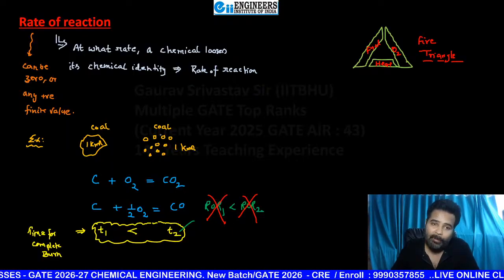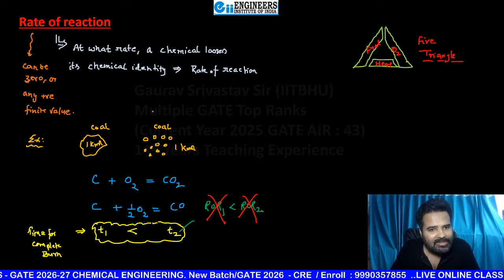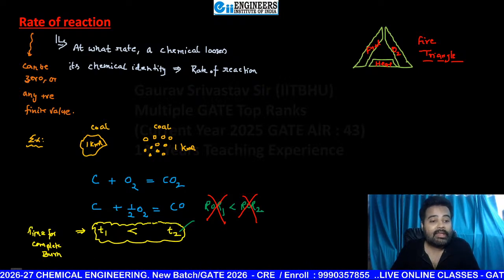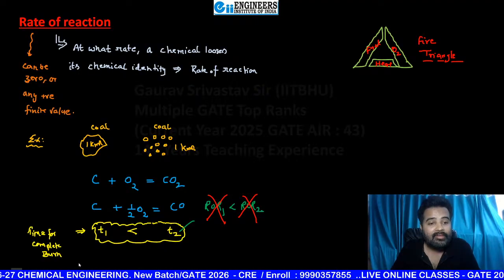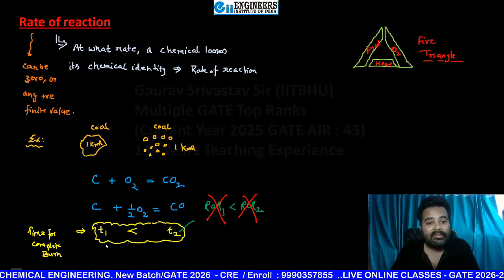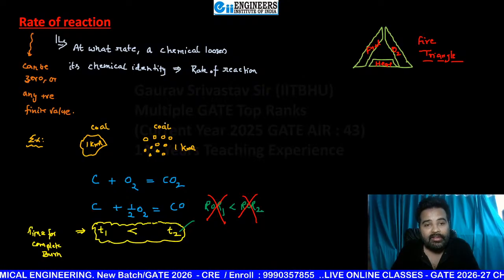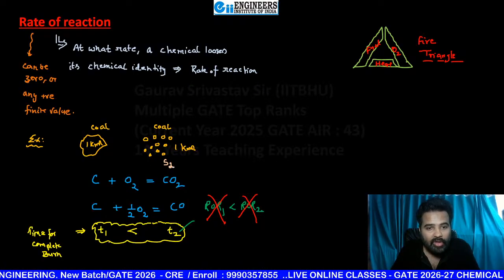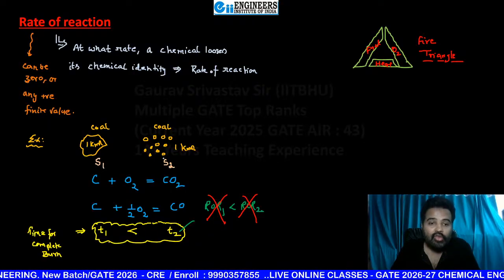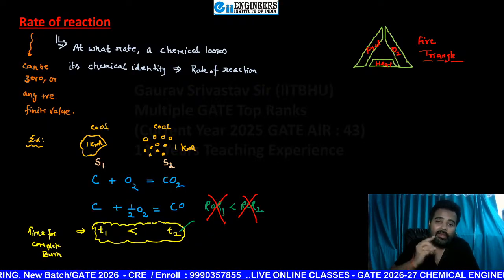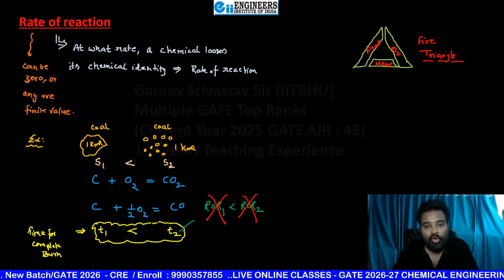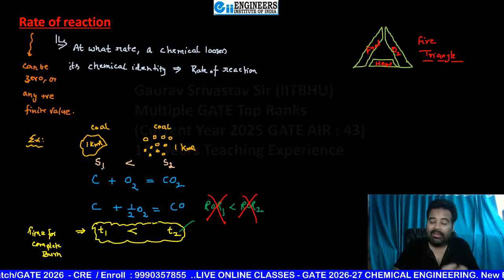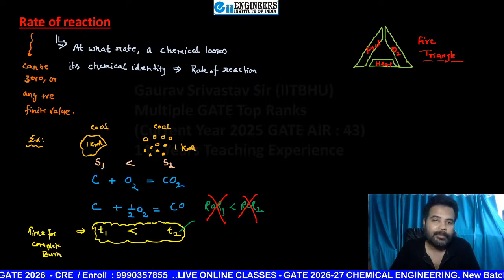Why is the second one going to happen faster? Because clearly the surface area, my dear students, in case number 2, if the surface area is S2 here, this is case number 2, and here the surface area is S1. So clearly the surface area available in case number 2 is more than in case number 1, and this is the reason why in the second case the reaction is going to complete first.